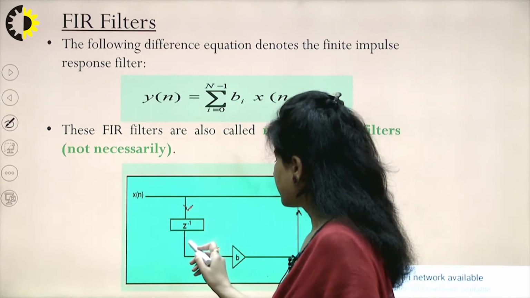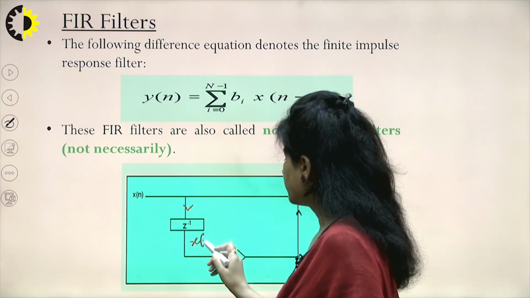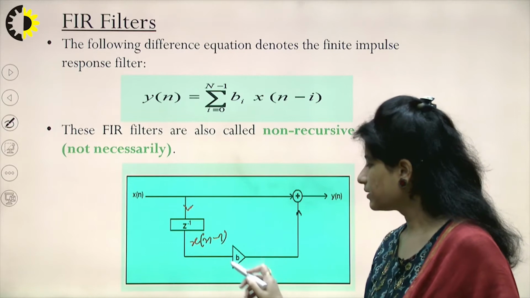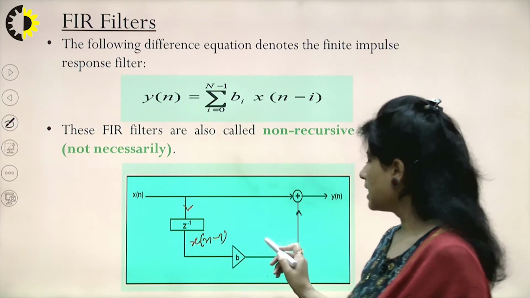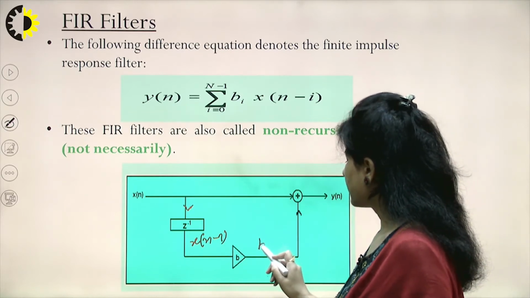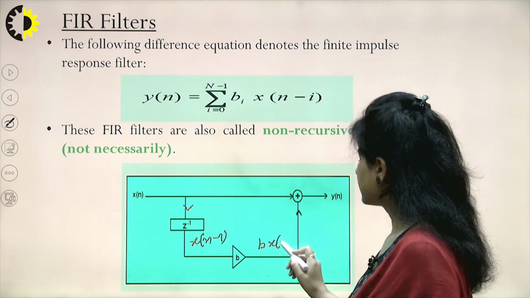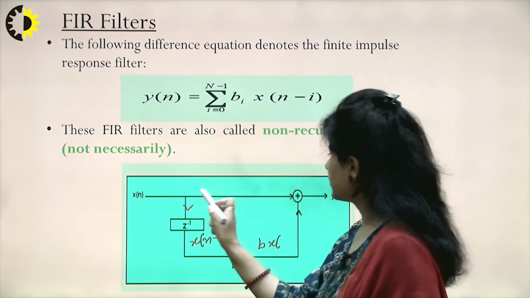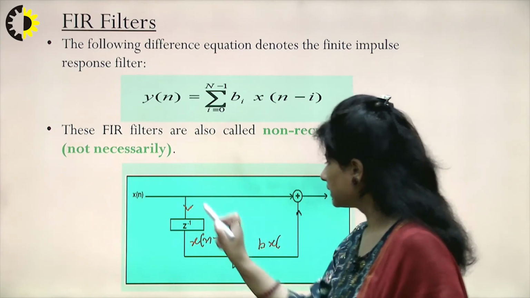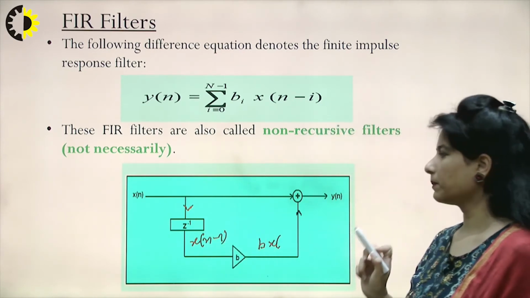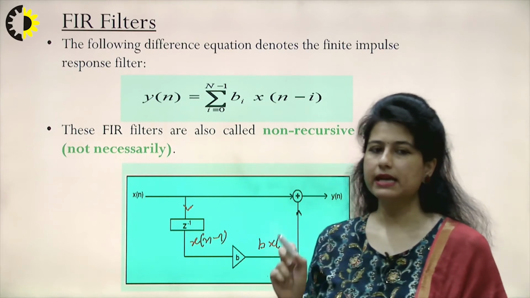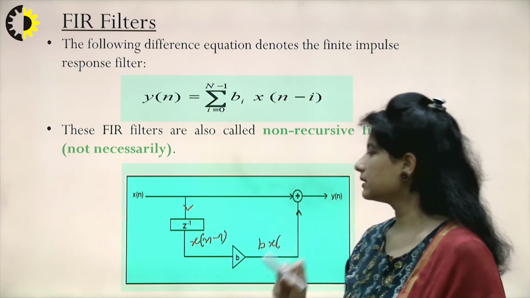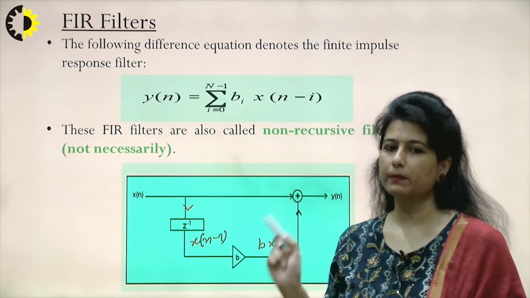That means I have calculated x(n minus 1) here, and then I have multiplied it with the coefficient b, so at this particular term I am getting b times x(n minus 1). These arrows show this is a forward path. This arrow also shows the forward path. So whenever I am designing an FIR system, all the connections that I am drawing here would be feed-forward paths only.